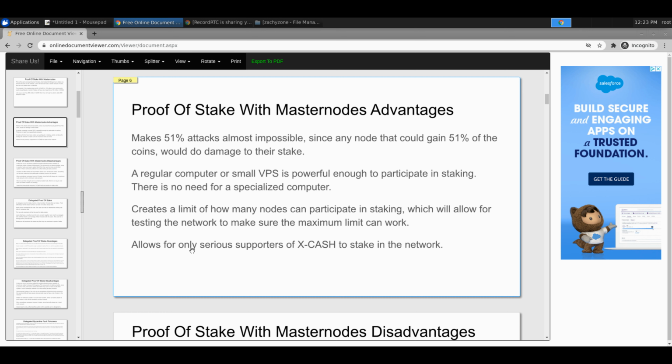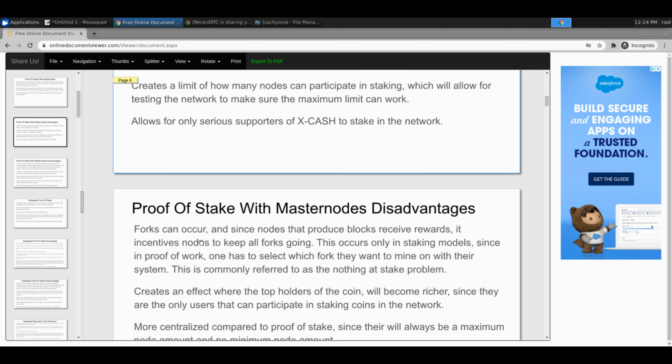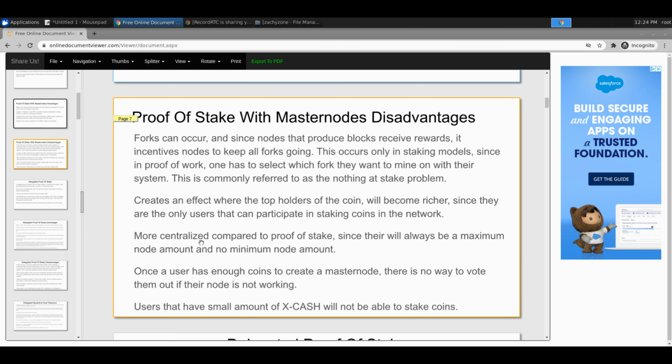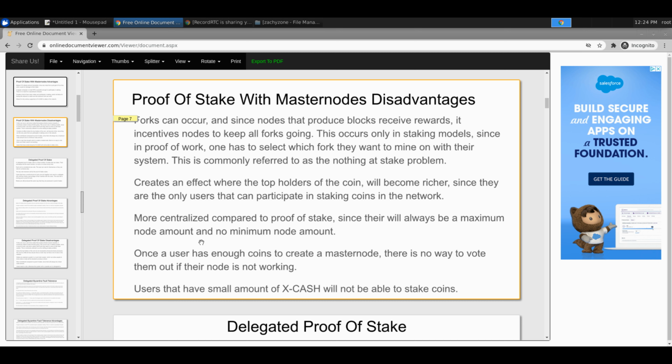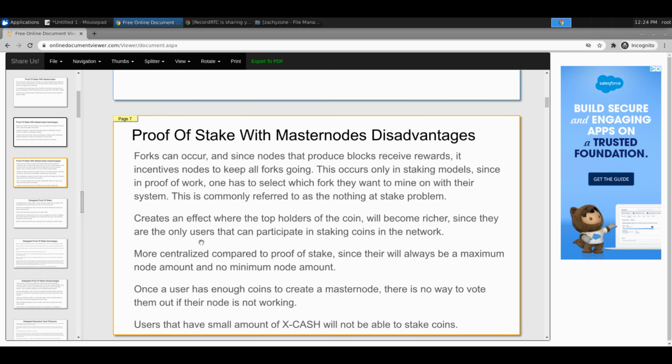You get the added benefit that only serious supporters of the Xcash can stake, which is kind of true. It also stops people from thinking they're staking and then staking 2 coins or something, and then they're like, well, why didn't I get anything? So it kind of stops that from happening too.